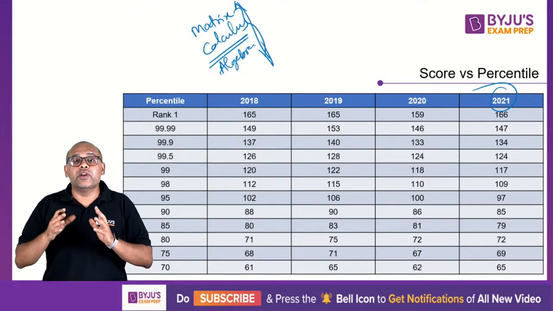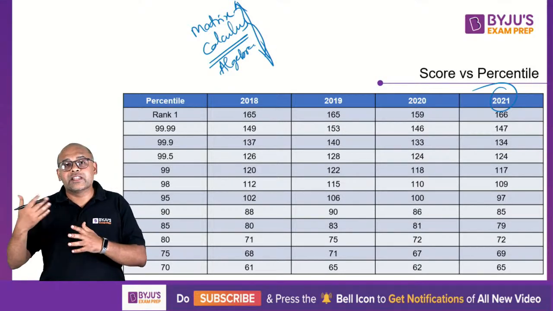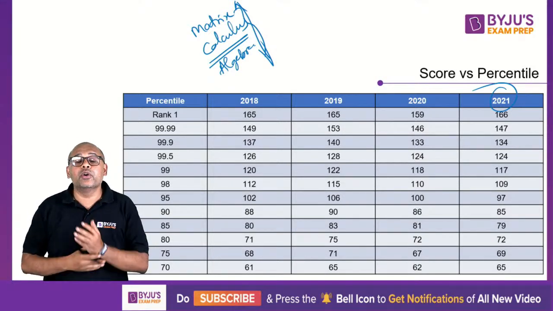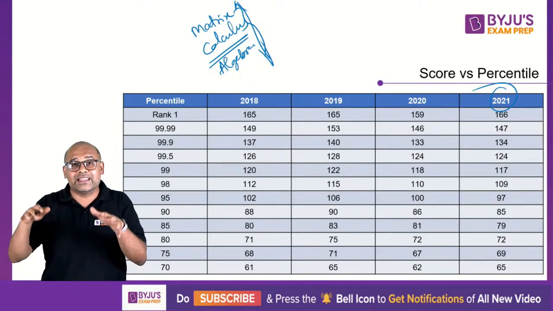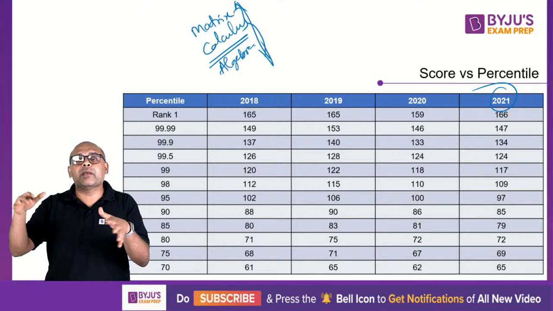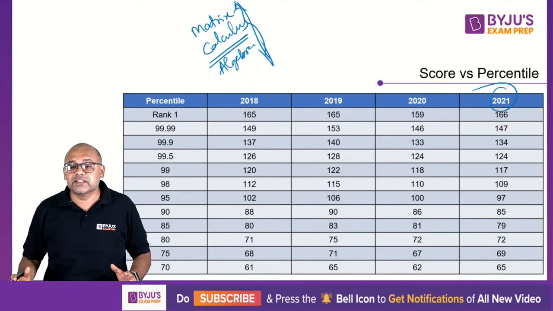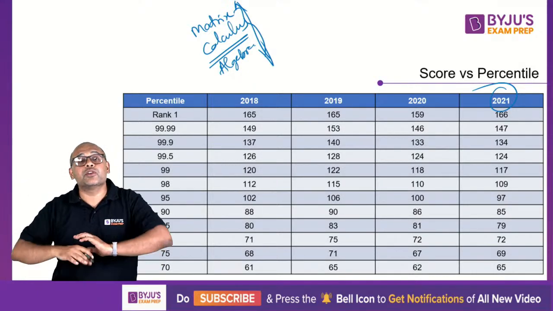Because usually when you have multiple slots, for example, CAT or NMAT, they try to make sure that the level is more or less same. Yeah, you can't make exactly same level. But yeah, it will be like plus or minus 5%, 10% difference. This was not like that. This was all over the place.